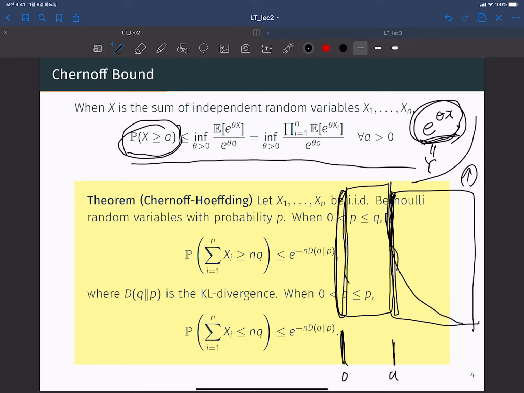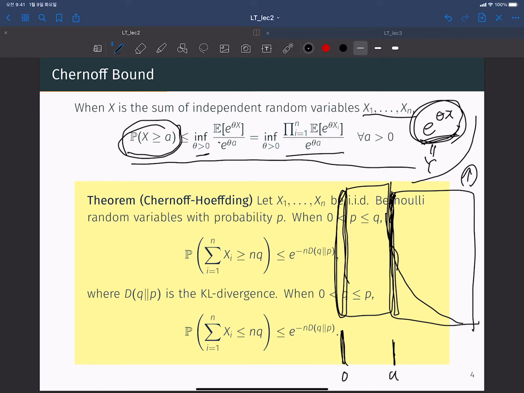So the probability that X is greater than or equal to a is less than or equal to the infimum over theta strictly greater than 0 of the expectation of e to the theta X over e to the theta a, which is equal to this because we assume that every random variable is independent.